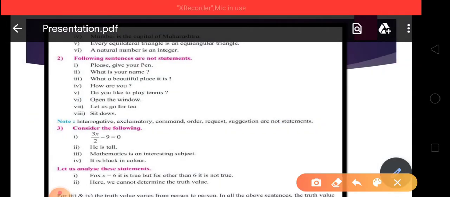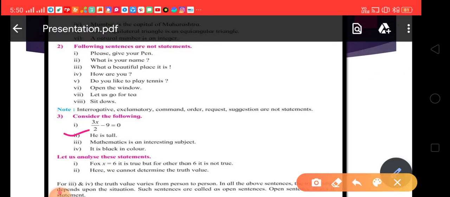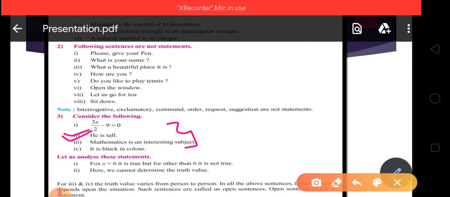Similarly, take the next example, 3x upon 2 minus 9 equal to 0. Is it true or false? We don't know what is the value of x, so our mind does not give us an answer whether it is true or false. It means this sentence is also not a statement. Similarly, the next, he is tall. We don't know who is he, so our mind does not give us an answer. It means this sentence is also not a statement. Friends, for such sentences where we don't know the value of x or we don't know who is the person, such sentences are called open sentences.